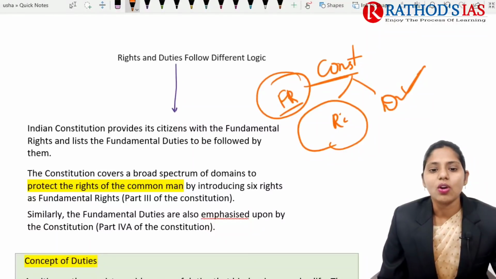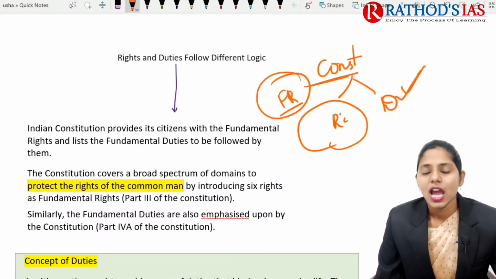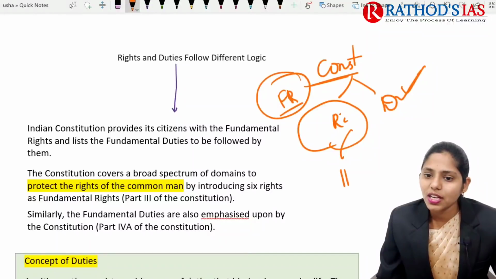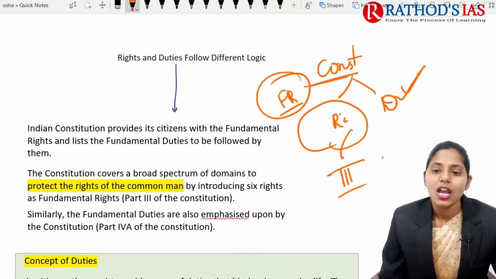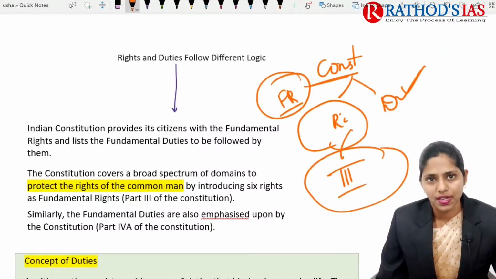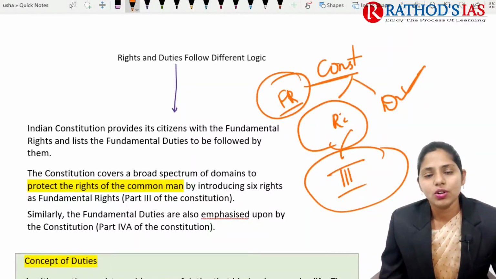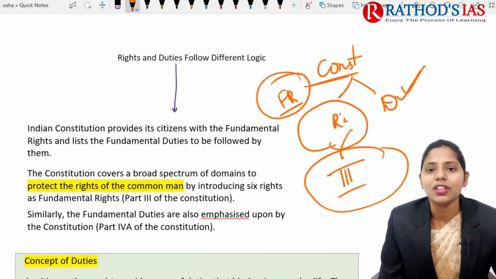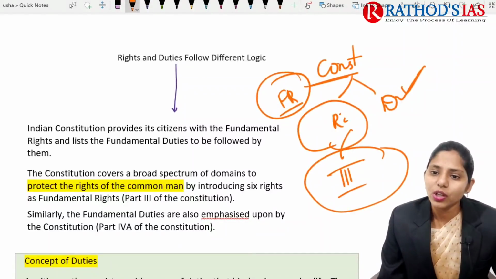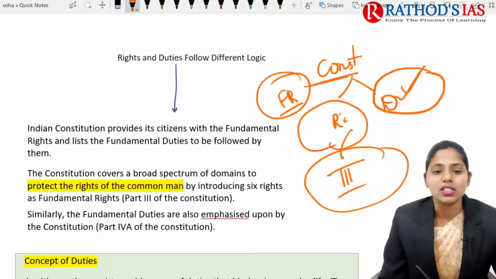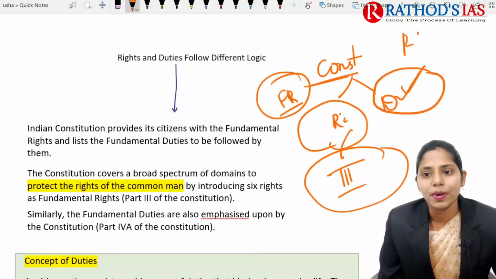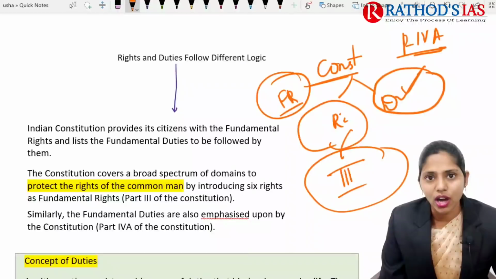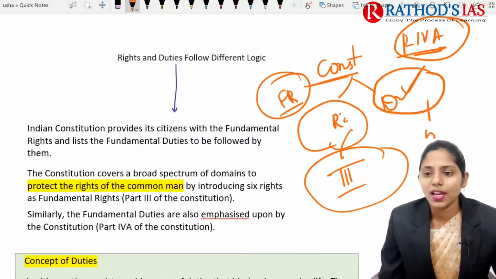We have 6 fundamental rights, present in Part 3 of our constitution, and these are enforceable. If anyone violates your rights, you have Article 32, which talks about writs. The fundamental duties are present in Part 4A, included in Article 51A.